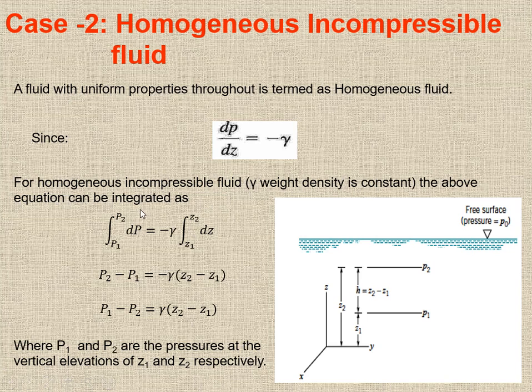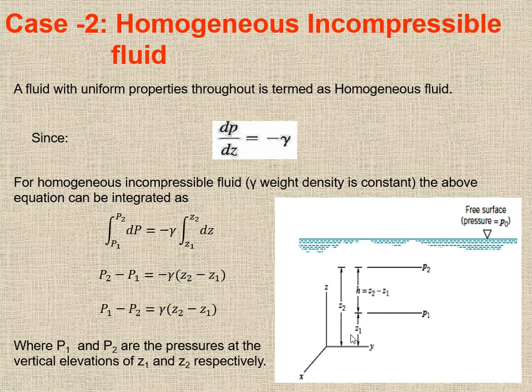The above equation can be integrated as follows. Since gamma is constant, it will come out of the integration sign, and we are going to integrate from point 1 to point 2. If you want to calculate the pressure at this point, we are considering the pressure at point 2 as P2, and the pressure at point 1 as P1.